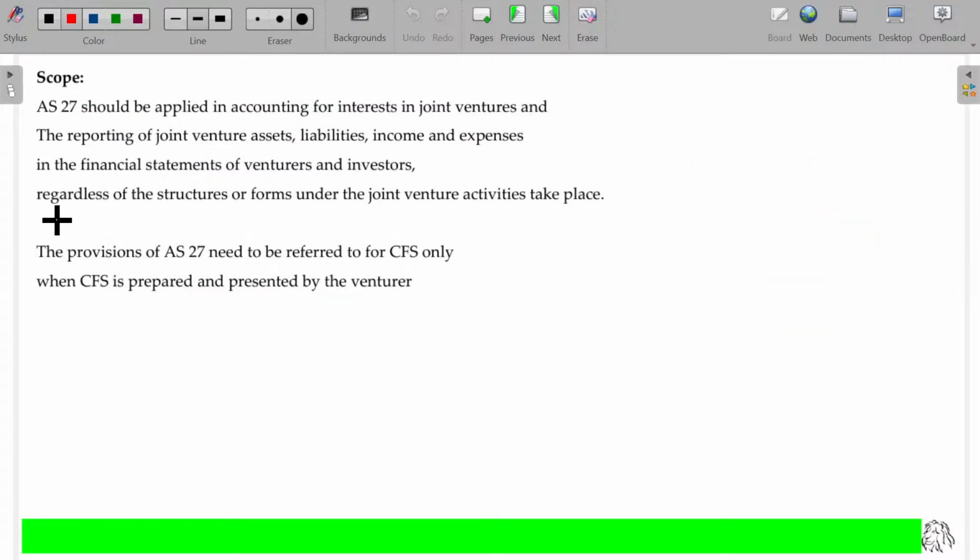Now, AS number 27 should be applied in accounting for interests in joint ventures, right? So this is what the case is about. The reporting of joint ventures' assets, liabilities, income, and expenses, everything will be shown here, right?